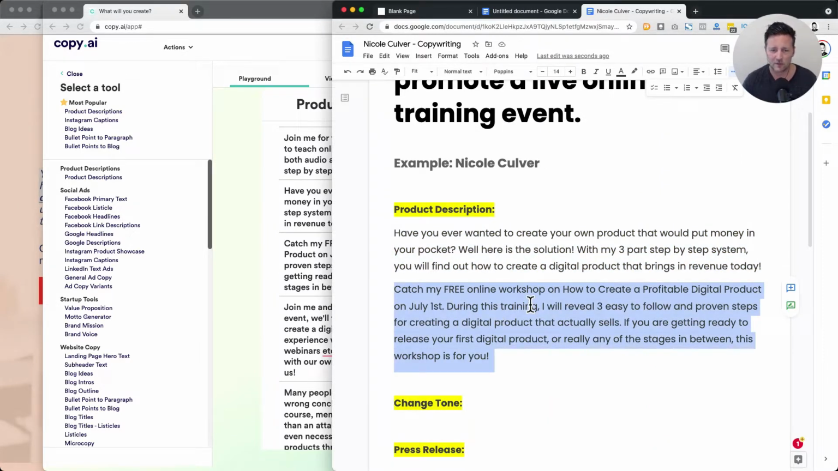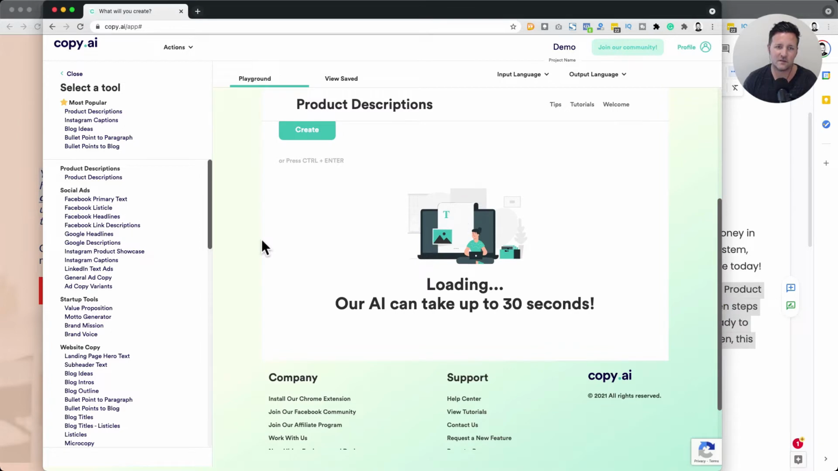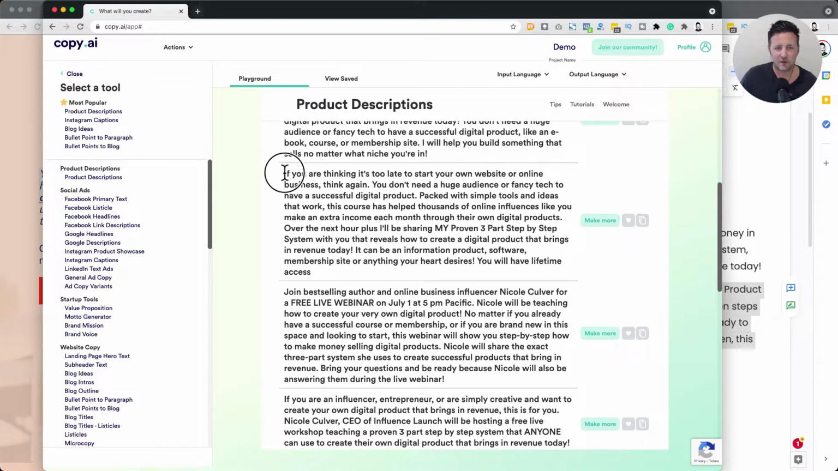One thing we could do is run this through the change tone tool. So I could continue to click create, and we could run it again and do another batch here and see what it comes up with. So this is intriguing here. It feels like we're talking right to the audience. If you're thinking it's too late to start your own website or online business, think again. You don't need a huge audience or fancy tech to have a successful digital product packed with simple tools and ideas that work. This course has helped thousands online. So there's some really good stuff in here.